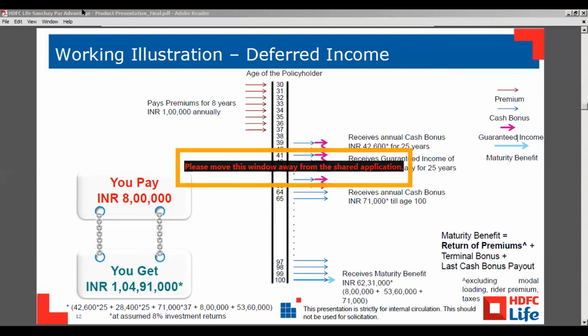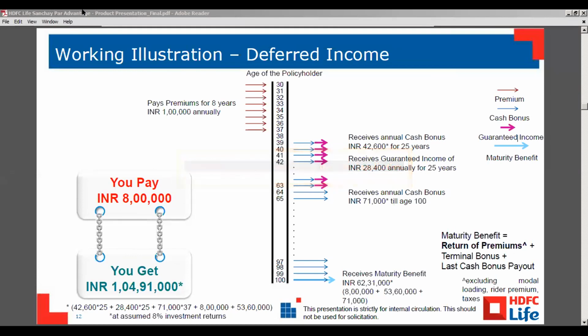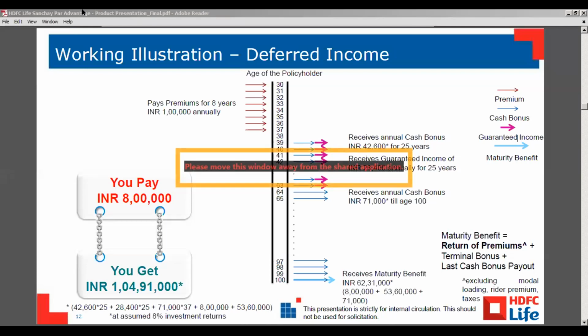But after 25 years, you will get the guaranteed income as a cash bonus only. For 25 years, you will get guaranteed benefit and you will get cash bonus also. In the illustration, it will be mentioned if guaranteed.